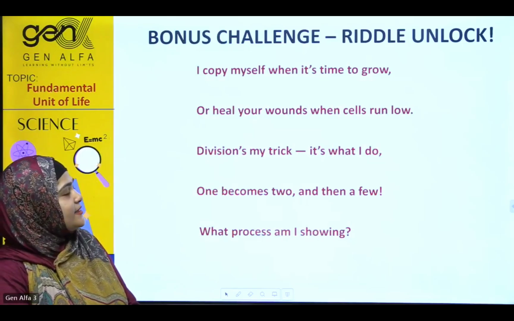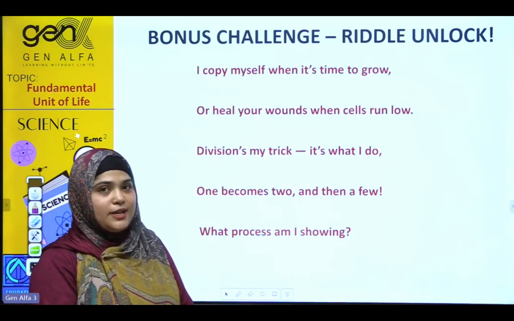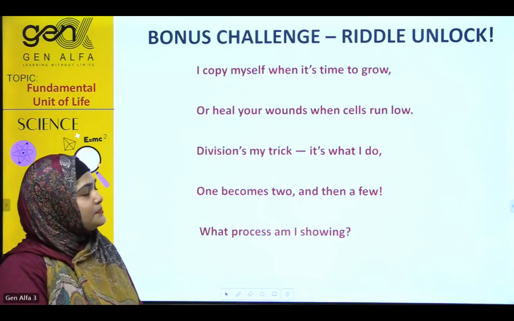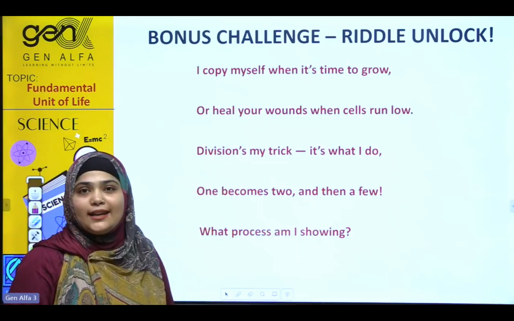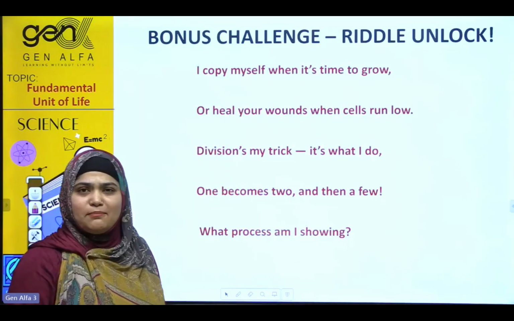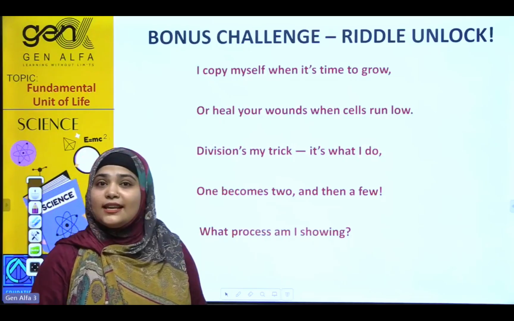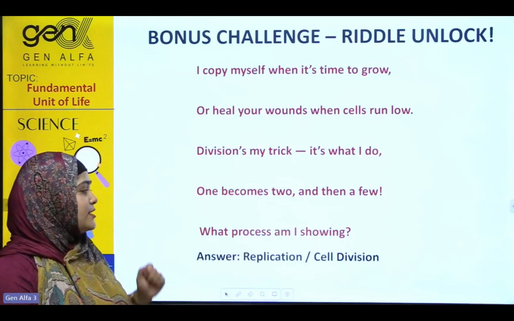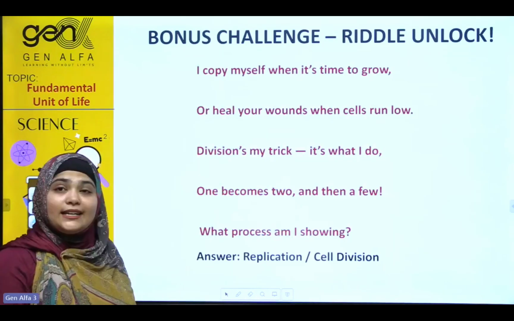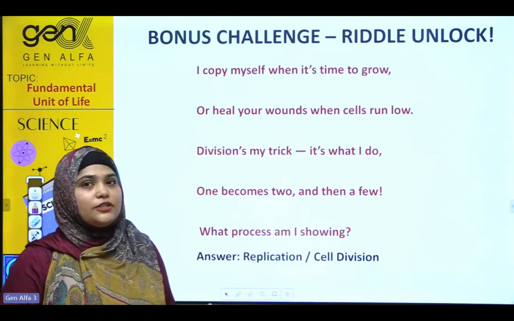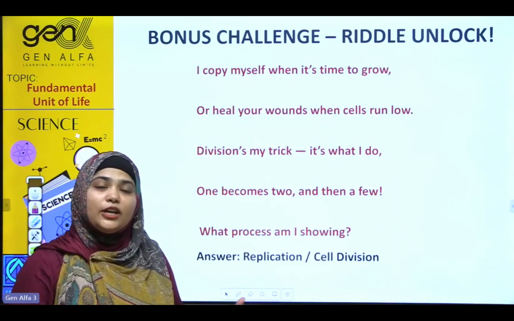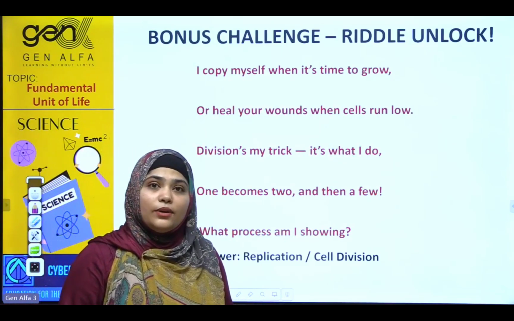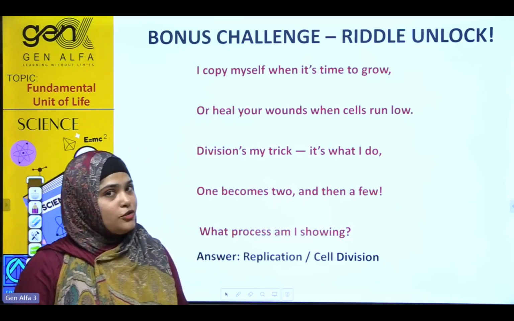The clue is here, student. See, here it is written divisions, my trick. Simple. It means that the cell can replicate. The answer is replication. That is cell division. I told you cell division is what? It is making the copy. The cells have the ability to make their own copies, by the process of cell division or replication.